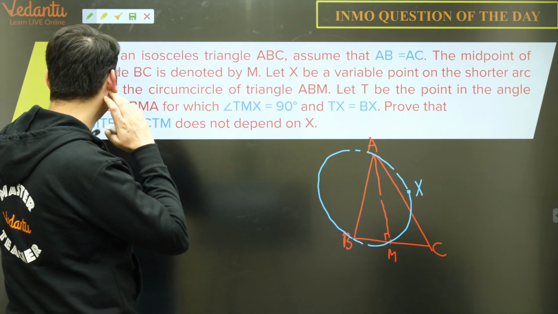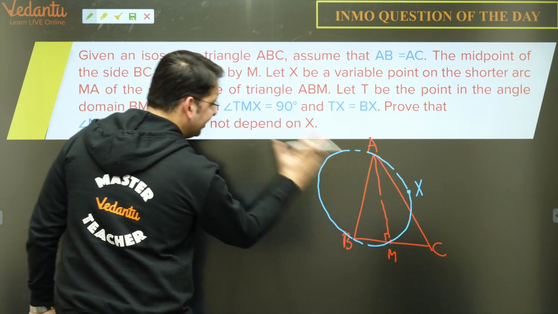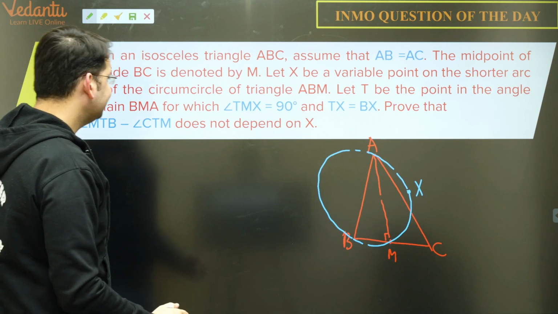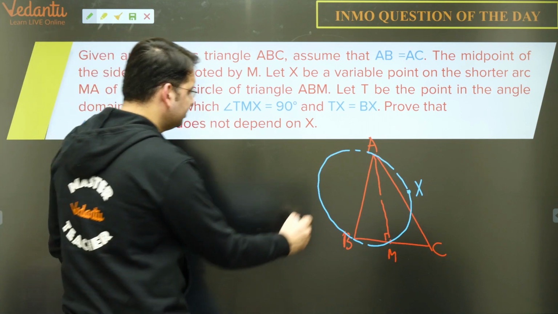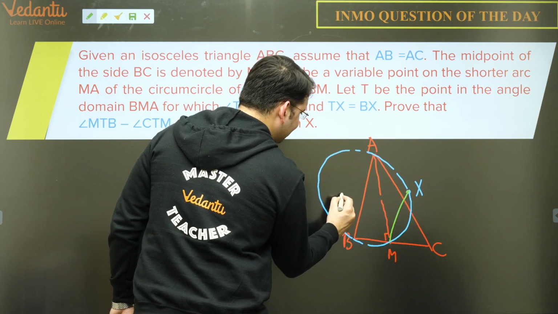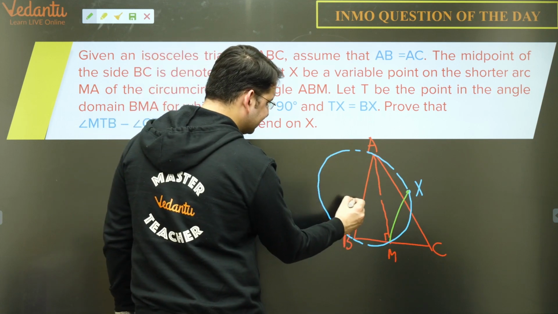Let T be a point in the angle domain BMA. So the angle domain BMA is this, so somewhere on this side there is a point T, such that angle TMX is 90 degrees. So if we join this, T will be somewhere here, and also TX is equal to BX.